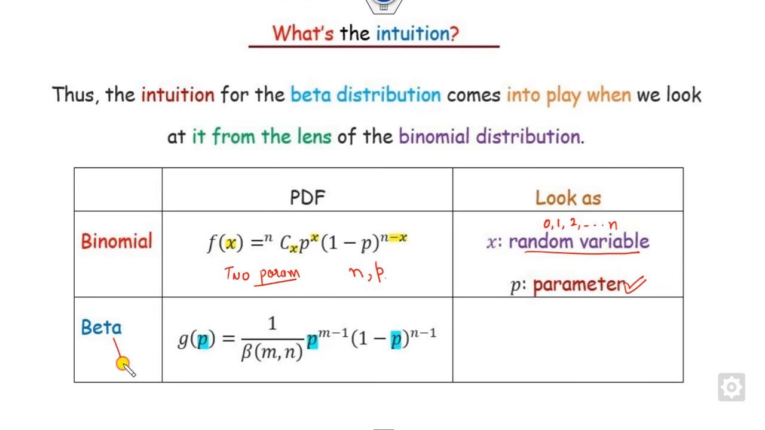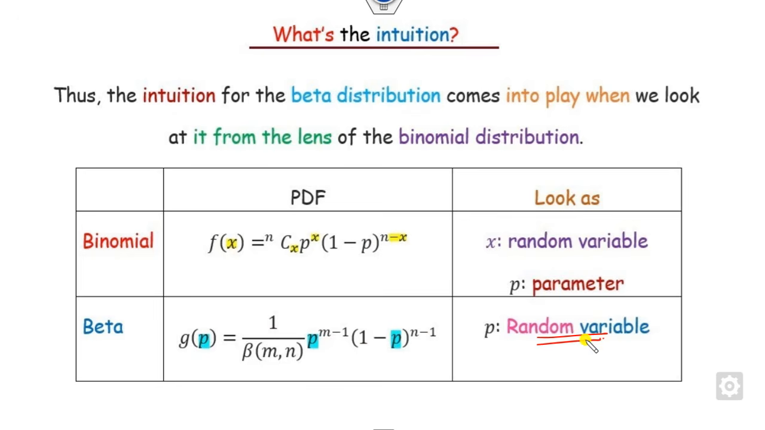On the other hand, if you look at this beta distribution, what are my parameters? In the beta distribution, the parameters are m and n. And what is p? p is my random variable. Look at that. g of p is a function of p. That is, p is nothing but my random variable. So that's the difference between the binomial and the beta distribution.